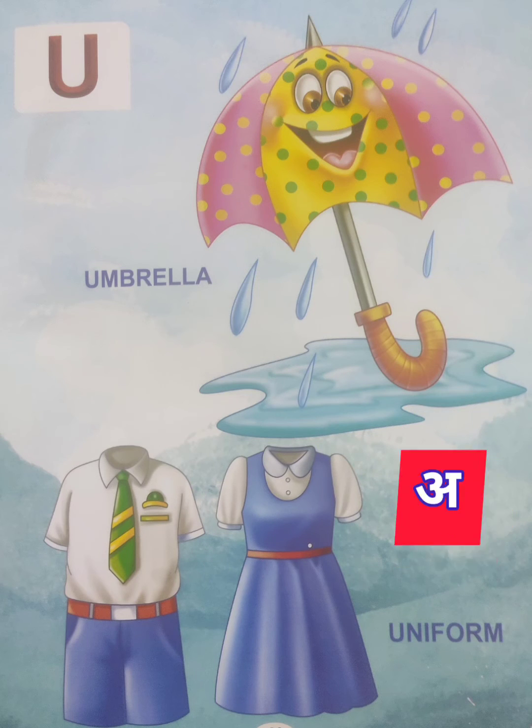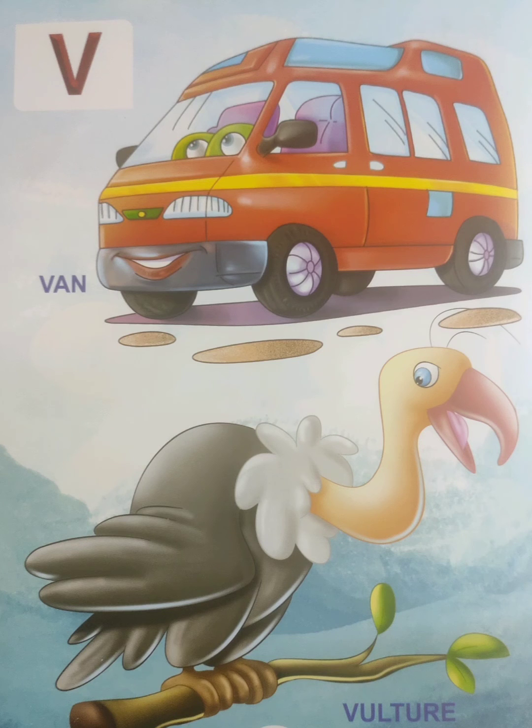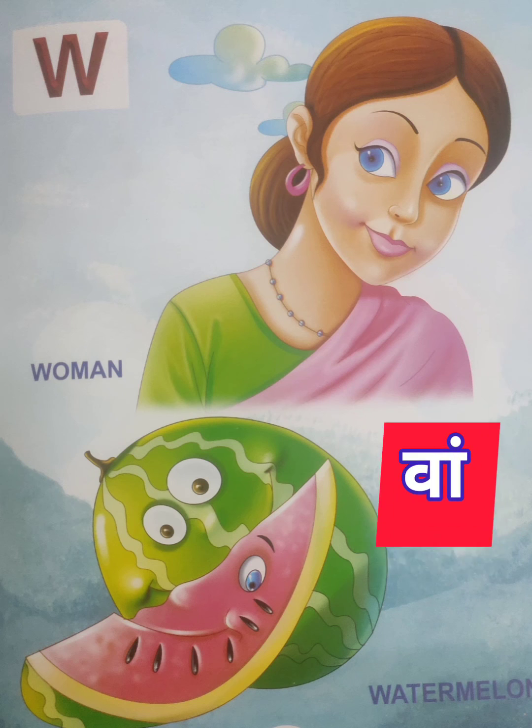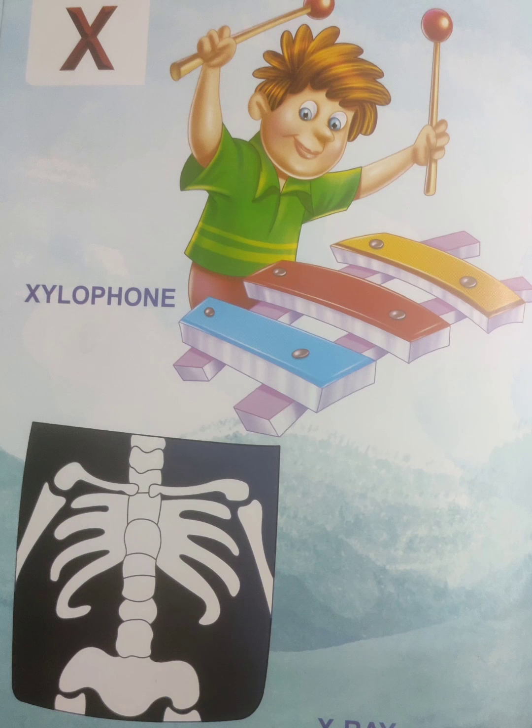U for umbrella, U for uniform. V for van and V for vulture, V, V, V. W for women and W for watermelon, V, F, F.